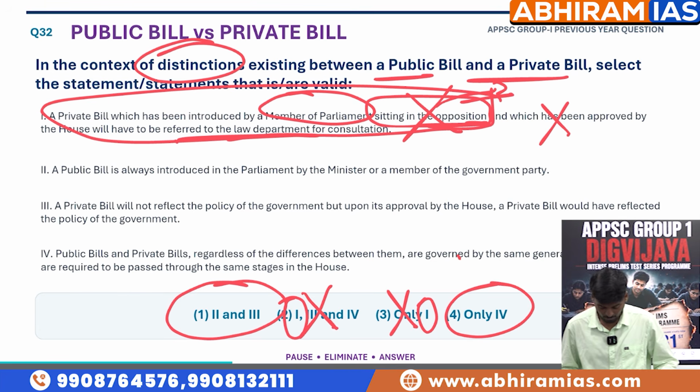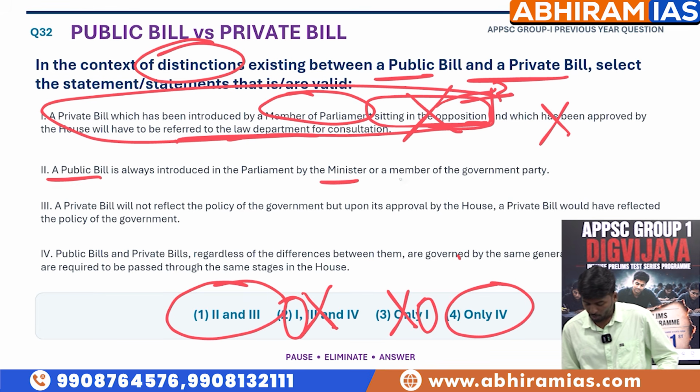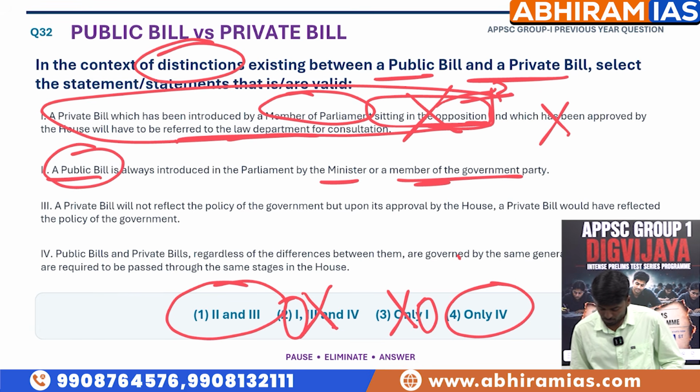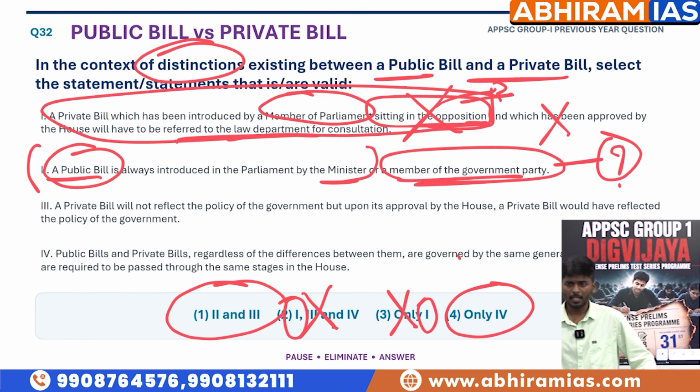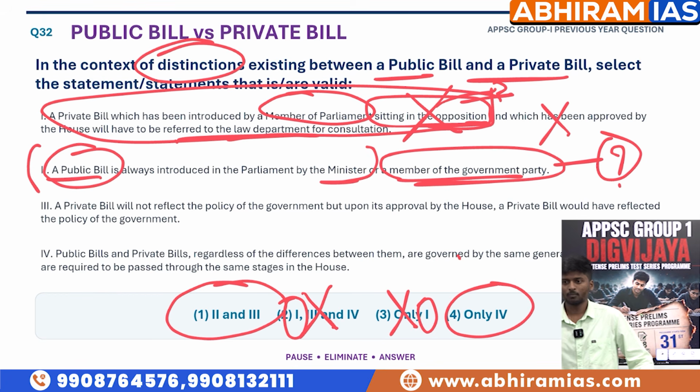So let's get into whether 2 is right or wrong. A public bill is always introduced in the parliament by the minister or a member of the government party. See, here a public bill is always introduced in the parliament by a minister, it is correct. But a member of the government party, as I said before, an MP, whether he is from the party which is in rule or belongs to the opposition party, doesn't matter.